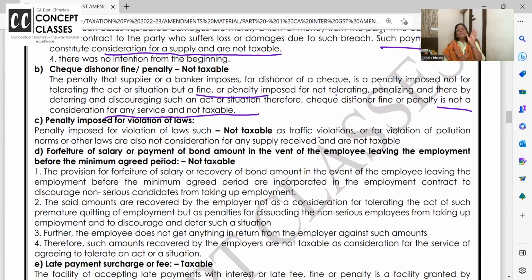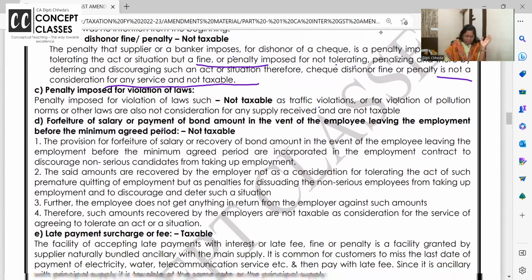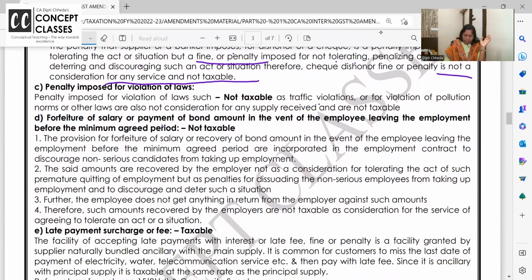But on that penalty, GST is not payable. There was no prior agreement that okay, you will violate the law and then we will charge penalty. So there was no prior agreement that you make a mistake and we charge penalty, and so on penalty, there is no GST. Forfeiture of salary or payment of bond amount in the event of employee leaving the employment